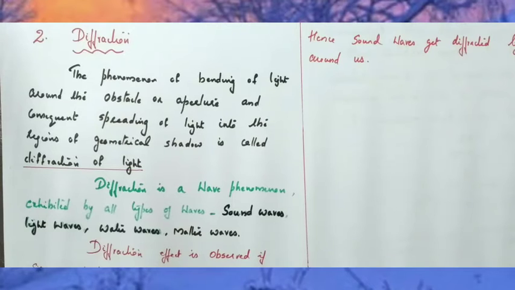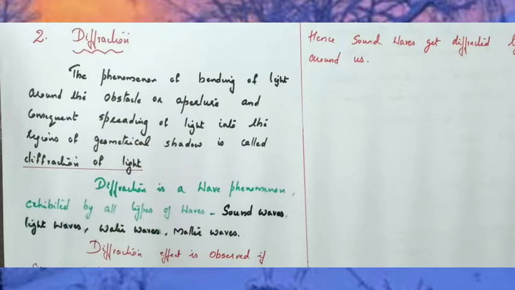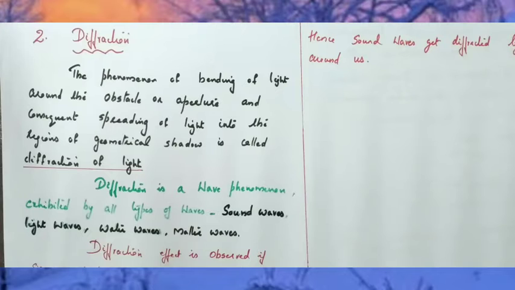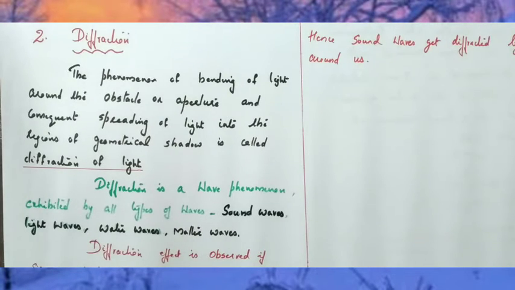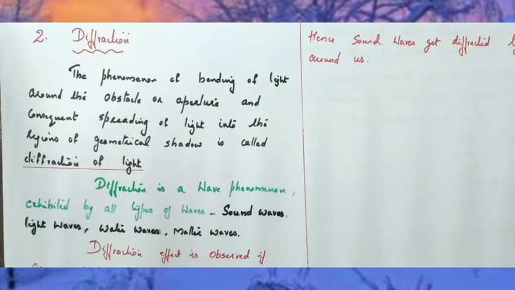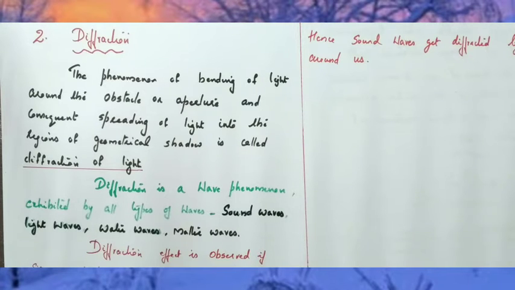Here, a person standing outside the room can hear the sound, but cannot see the person inside the room. Okay, the person standing outside can hear the voice but cannot see the person. That is, both sound waves and light waves undergo diffraction. That means sound waves bend around the obstacle, similarly light waves also bend around the obstacle.